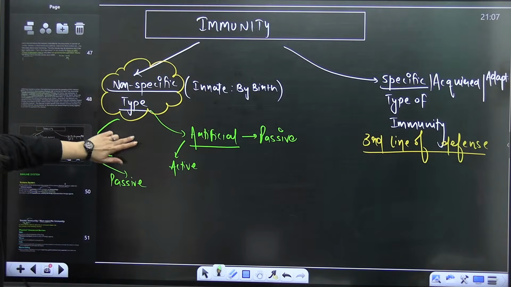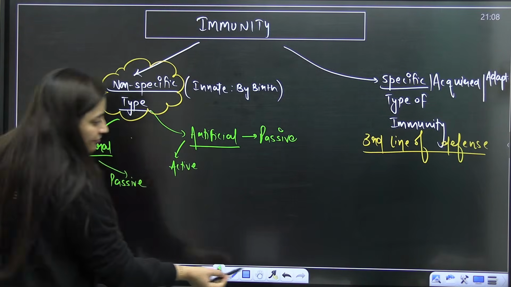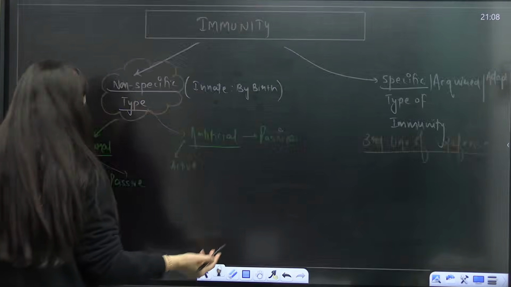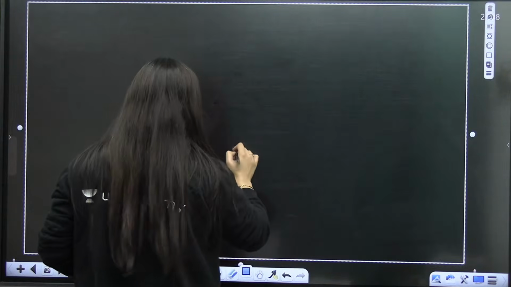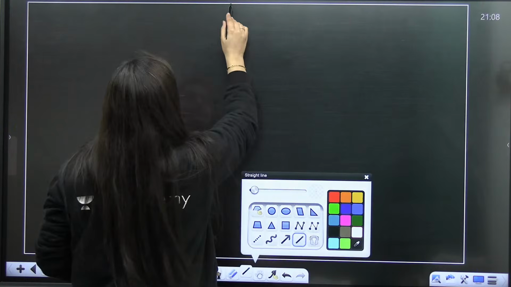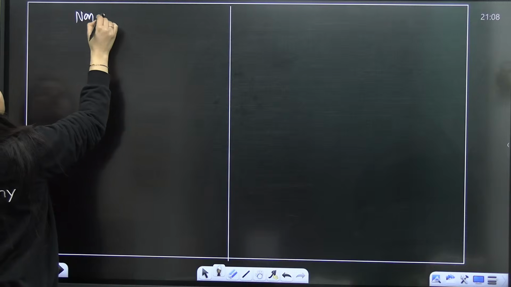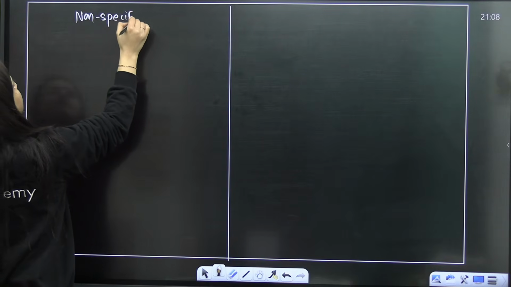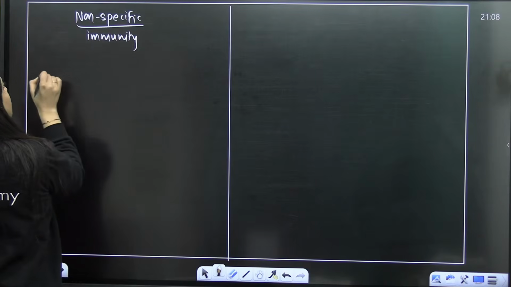So here types are there: natural, artificial, everything is there. But before starting it, we are going to talk about certain barriers which are given in our book, in our NCERT. So when you are talking about those barriers, what are the things that you are exactly going to discuss? So this is what we are discussing, guys, non-specific immunity.